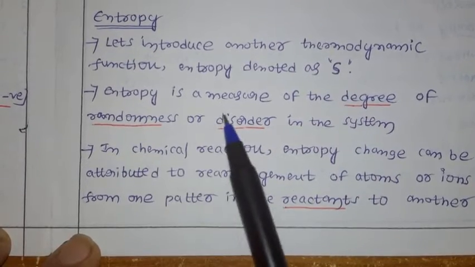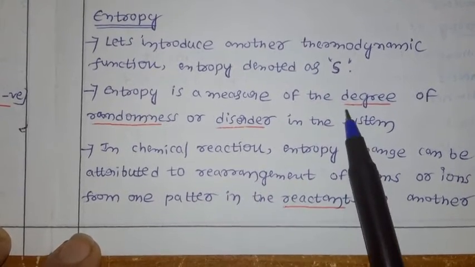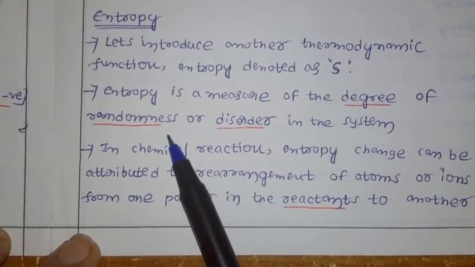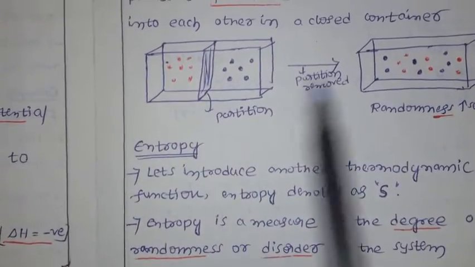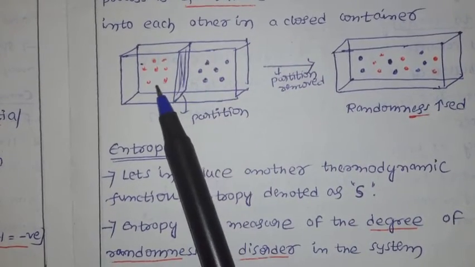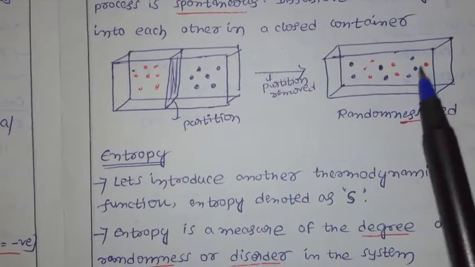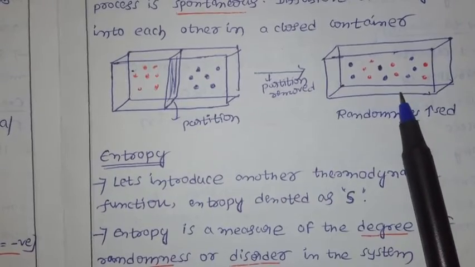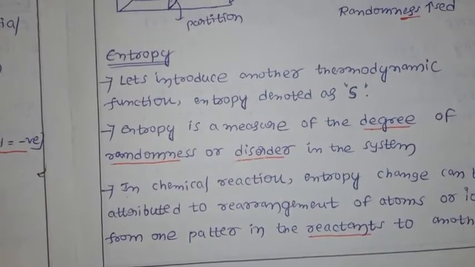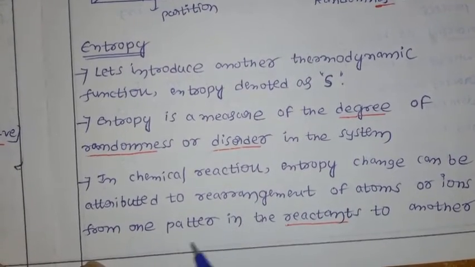Entropy is a measure of the degree of randomness or disorder in the system. It measures the randomness. For example, in the last video, the randomness increased. Here we have two gases, gas A and gas B. Once you remove the partition, what happened? Randomness increases. How much randomness happens, you can measure by using the word entropy. So it is a measure of randomness.